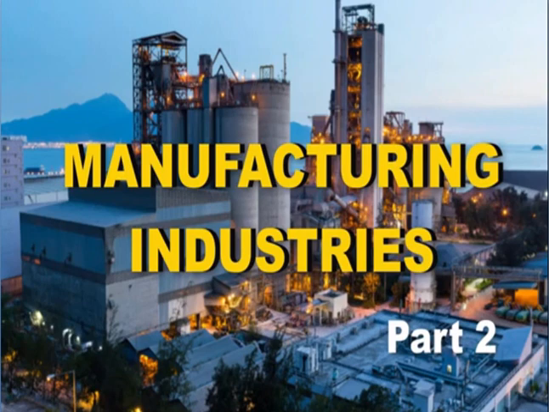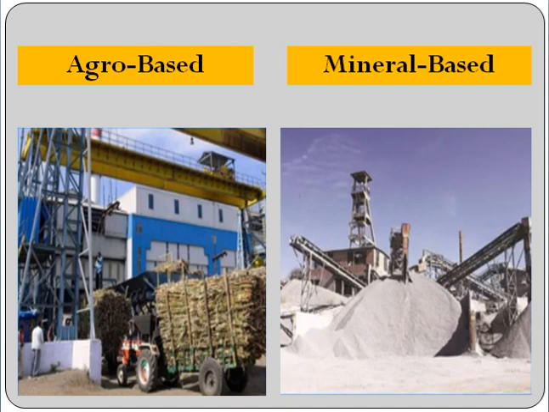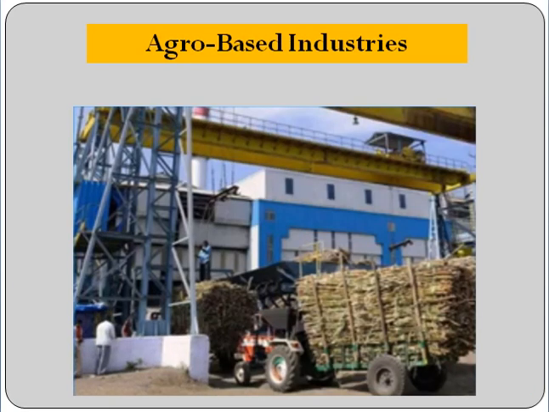Dear students, in the second part of the chapter, we shall learn about industries. When we talk about industries broadly in India, industries can be divided into agro-based industries and mineral-based industries. Dear students, today in this module we are going to discuss agro-based industries. These are those industries which obtain raw material from the agricultural sector.